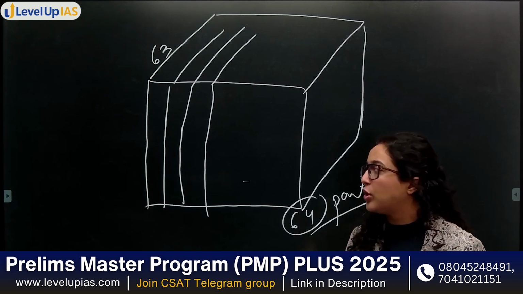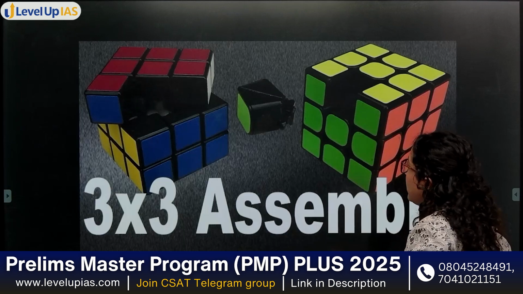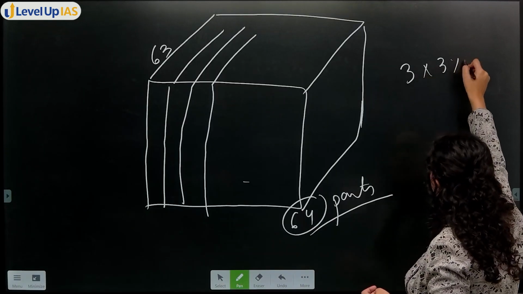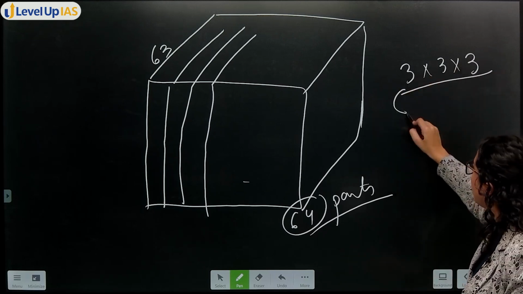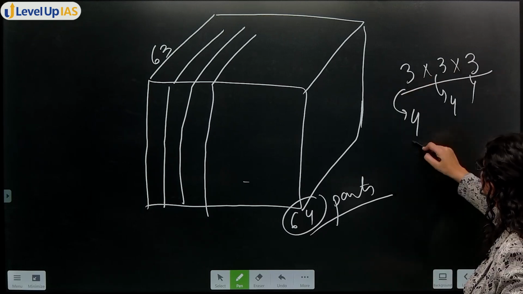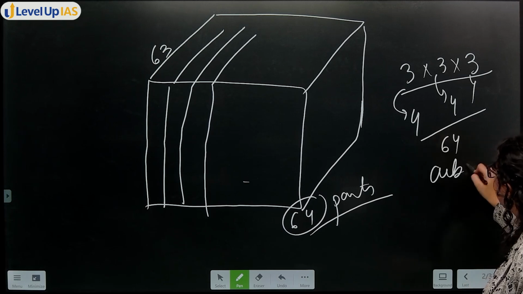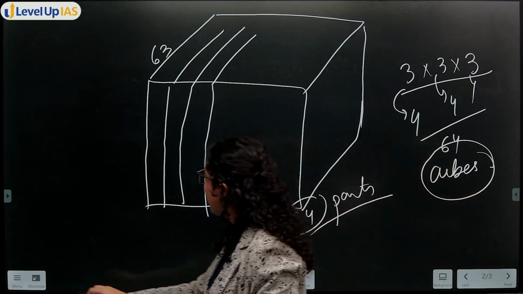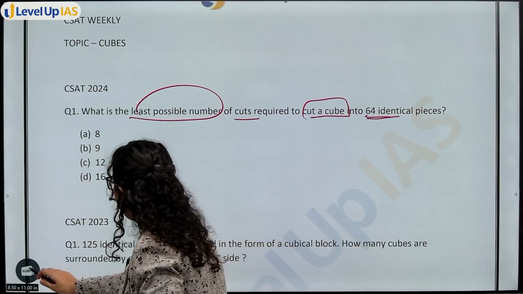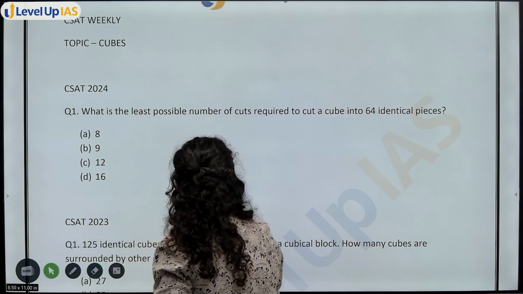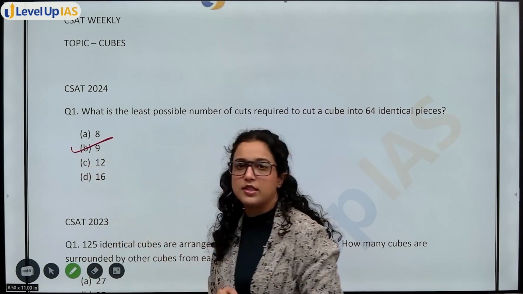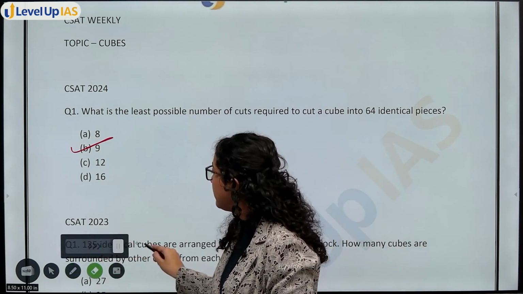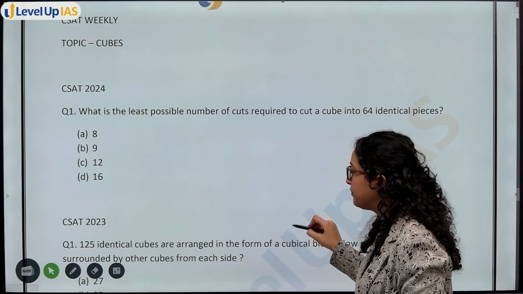To have the minimum number of cuts, we divide this into equal parts, that is, 3 cross 3 cross 3, because I know 3 cuts on this side will give me 4, then 4, 4, that means I will get 64 cubes if I put 3 cuts on each side. So for the first question, what is the least possible number of cuts? That is 9 cuts, 3 cuts on each side: length, breadth and height. Now moving on to the next question of CSAT 2023.